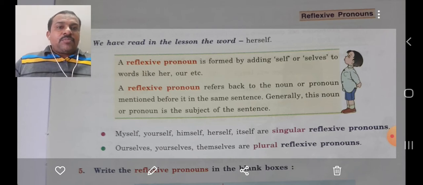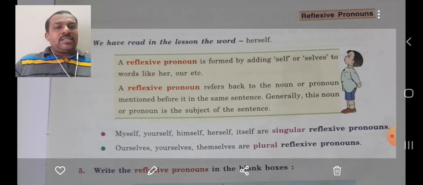A reflexive pronoun refers back to the noun or pronoun mentioned before it in the same sentence. Generally, this noun or pronoun is the subject of the sentence. Reflexive, what does it mean?